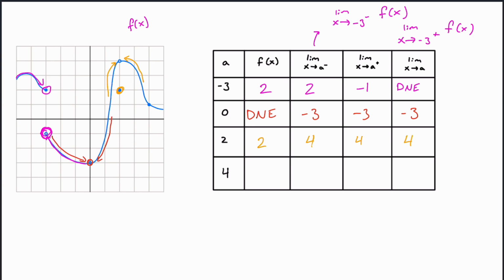And finally, looking at x equals 4, f of x, well, we've got a filled in hole here, so that means that our point does exist at that point, and that is 1. If we look from the left, we trace it, and we get 1. And from the right, once again, we trace our line, and we get 1 again. And so since both our left and right-hand sides are the same, our limit is also going to equal 1.